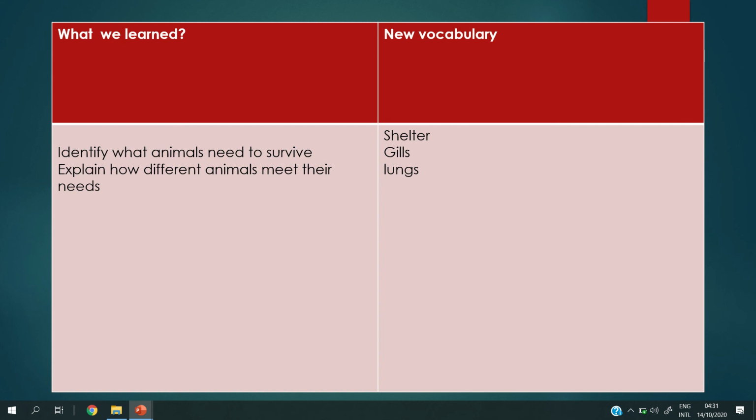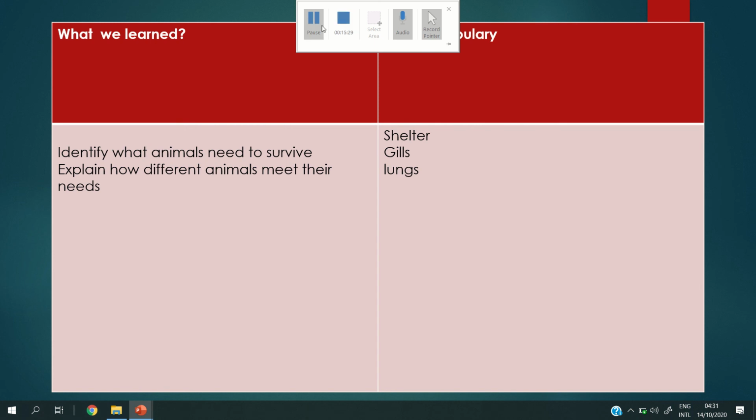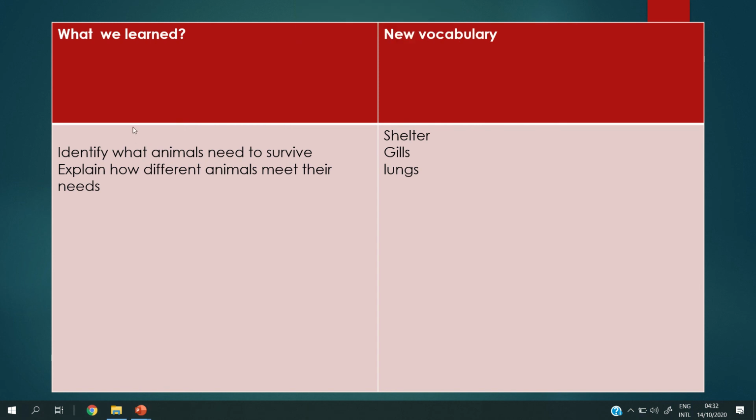Okay, so what we learned today, grade 1, is that we can identify what animals need to survive. What do animals need to survive, grade 1? They need water, air, food, and shelter.